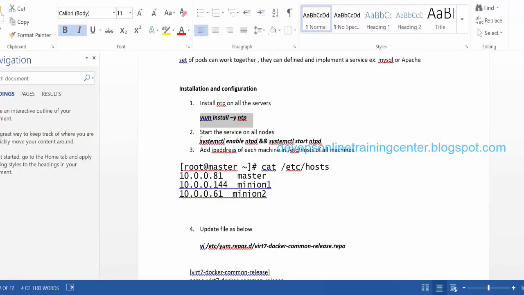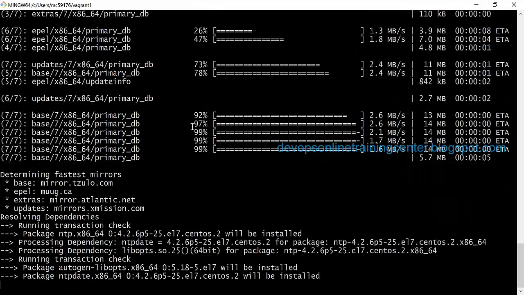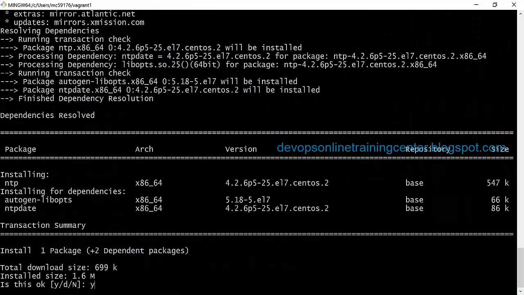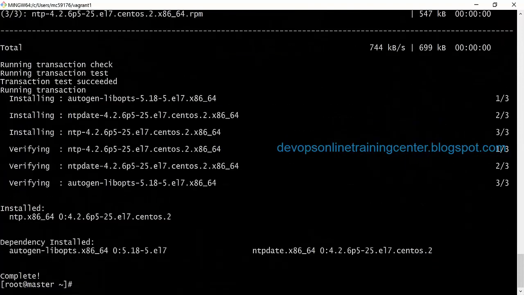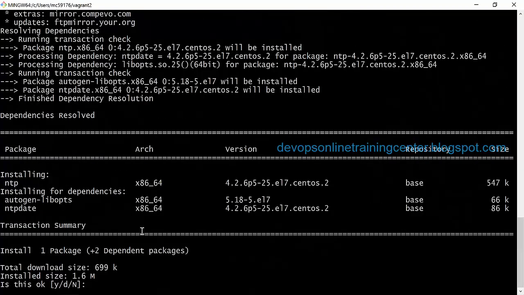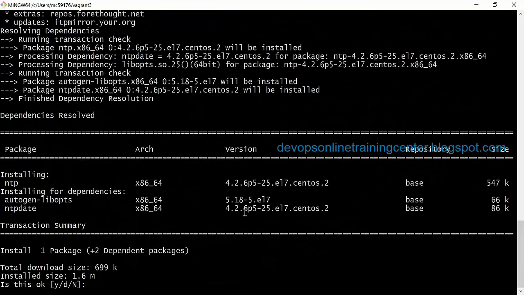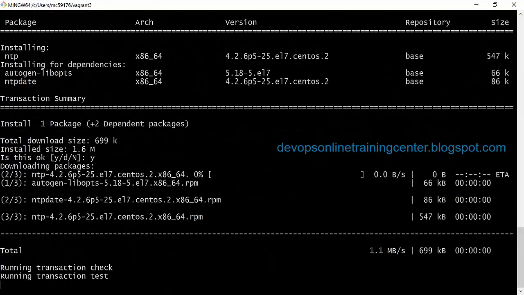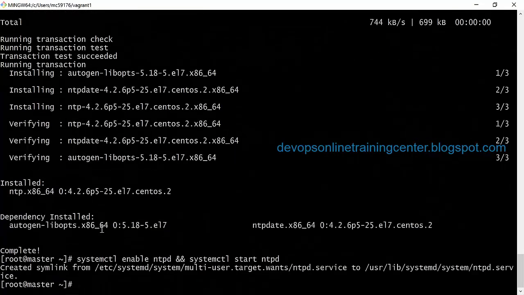Then I need to start the service and enable the service. I just installed NTP, the network time protocol, and I'll start the service and enable it.